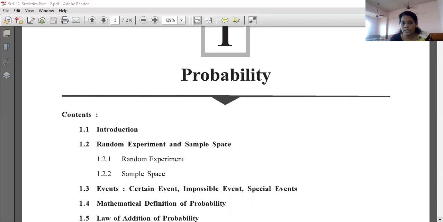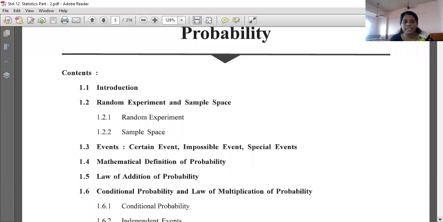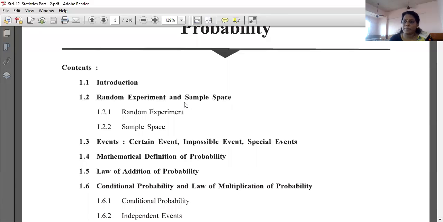First you have the introduction, then random experiment and sample space. Children, you know what is sample space, right? That U, in which we take all the numbers, that is our sample space. And in random experiment and sample space, the random experiment definition and introduction and the full topic is related with random experiment and sample space. Then 1.3 is event, that is certain event, impossible event, and special event.